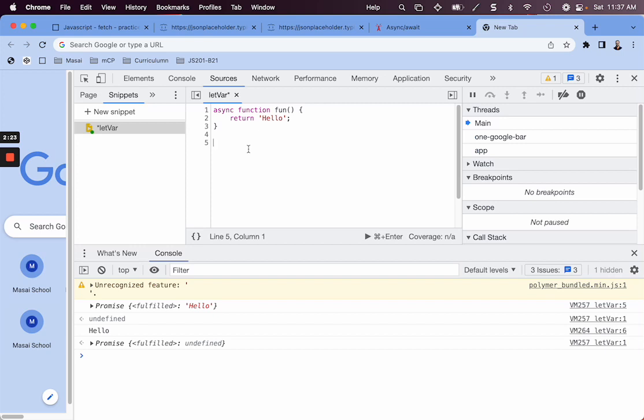So we can do something like this: async, maybe an arrow function, and here we await. So we can store it somewhere. Let data equal await fun. We'll invoke the fun function. Okay, and then we can console.log our data. And if we save it and execute it,